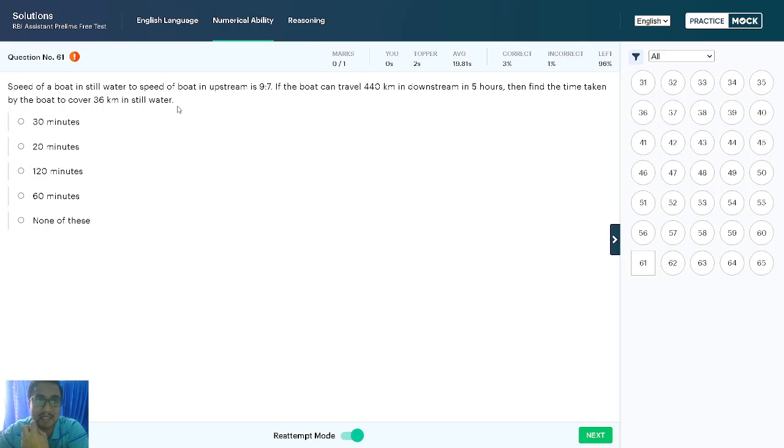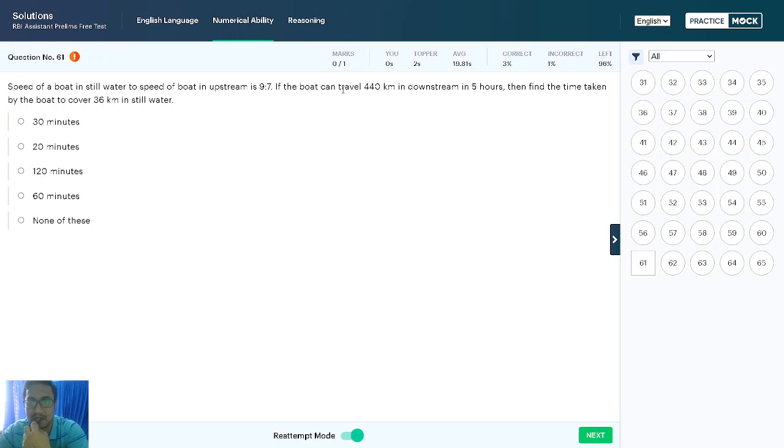See, time, boats and streams problem. Still water, downstream and upstream 7x. Still water is 9, upstream is 7, so upstream decreases and downstream increases by 2 units. That means 11x.